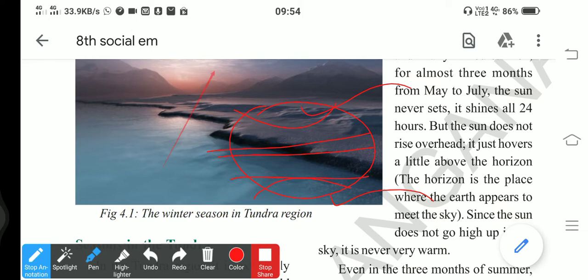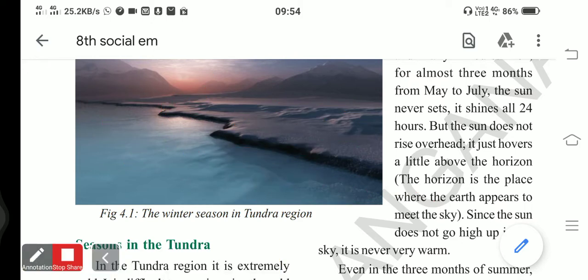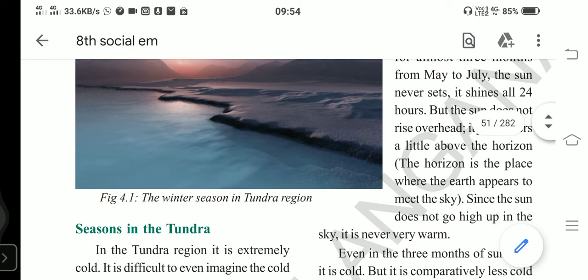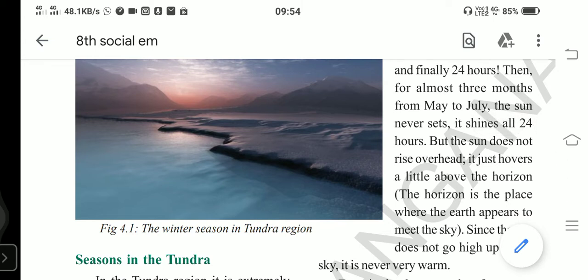On these, there is no sunshine over the head. So there is no sunrise and sunset. We do not see sunrise and sunset in the tundra region. So in winter it is almost dark in November, December, January. Winter, in the sense, we get in November, December, January.